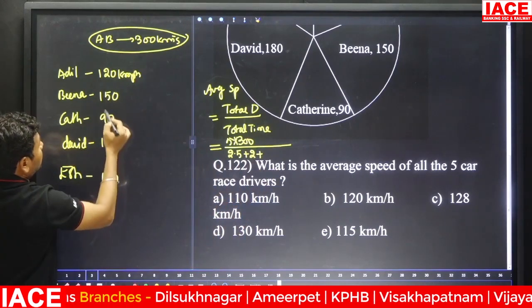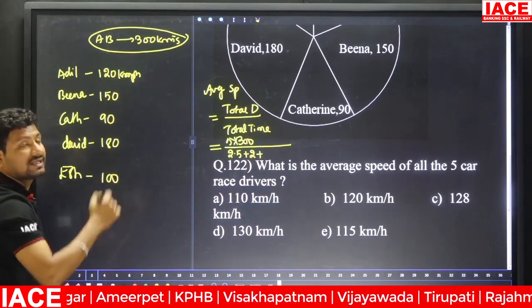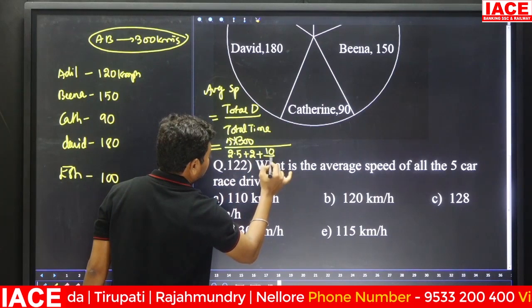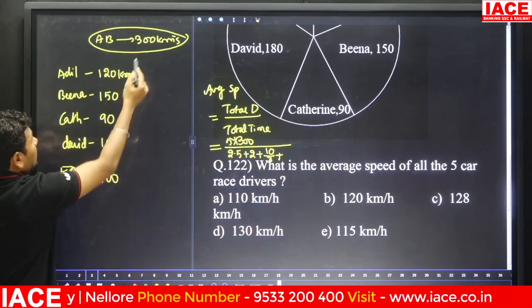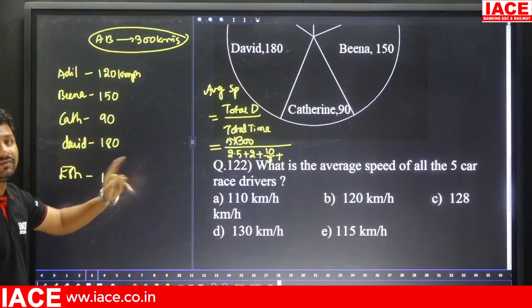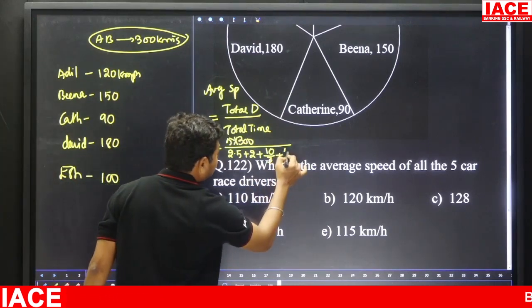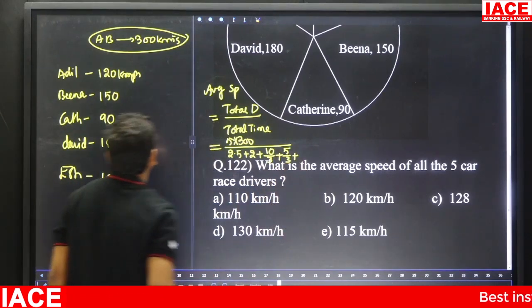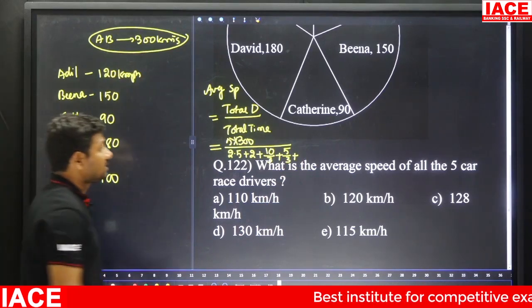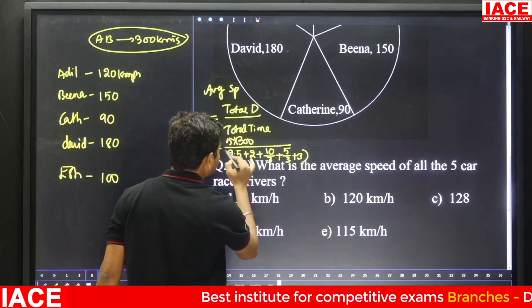Plus 300 kilometers at 90 kmph, 30 by 9 is 10 by 3. Next 300 kilometers at 180, 30 by 18 is 5 by 3. Plus Ishwar covers 300 kilometers at 100 kmph, so he takes 3 hours.